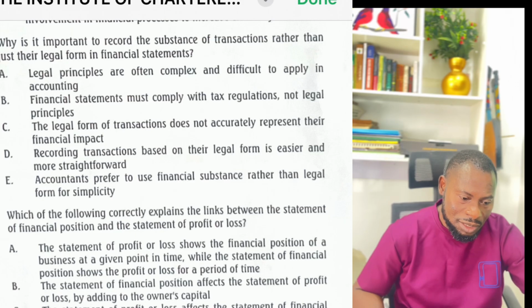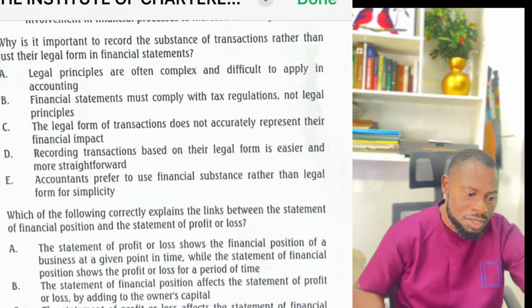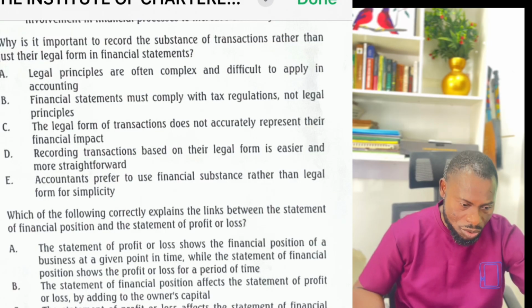But for us as accountants, the transaction has to be seen from the substance. Somebody has the risk. The risk and reward is with the person using that asset. So we have to consider the economic reality, and that is what we record. The economic reality is clearer for us because that is a reality. So that is the one that is more important. Let's see what the options are.